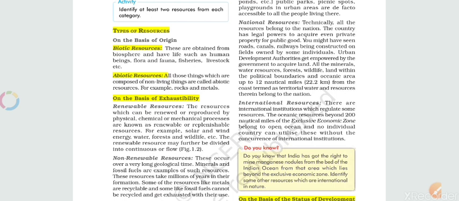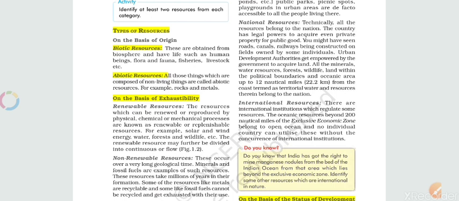As we know, students, according to the 1968 UNCLOS law, beyond 200 kilometers from the boundary line of a nation, the whole sea comes under international resources.